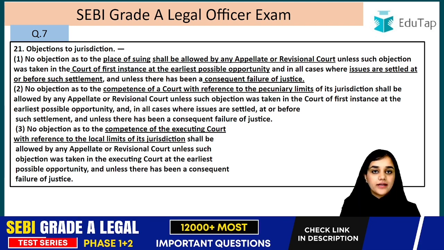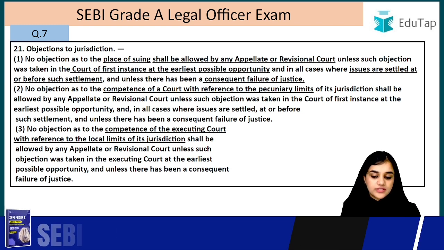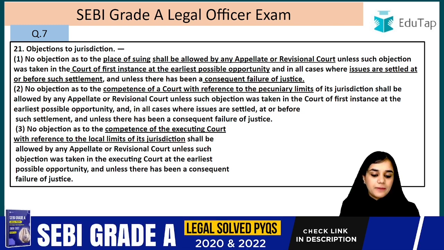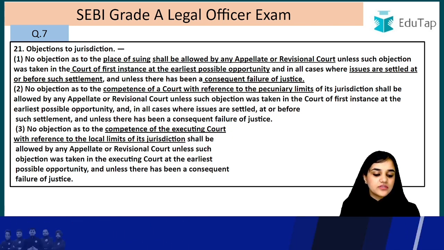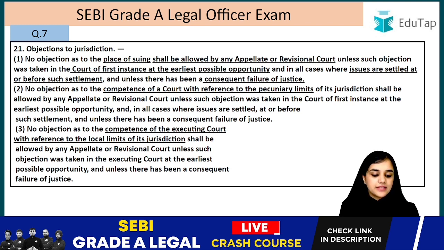Let's just read it, and now this will be clear to you. So the second one says, no objection as to the competence of a court with reference to the pecuniary limits of its jurisdiction shall be allowed by any appellate or revisional court unless such objection was taken in the court of first instance at the earliest possible opportunity, and in all cases where issues are settled at or before such settlement, and unless there has been a consequential failure of justice.